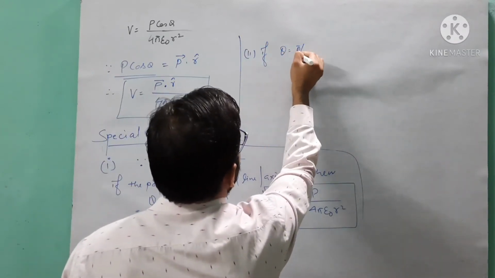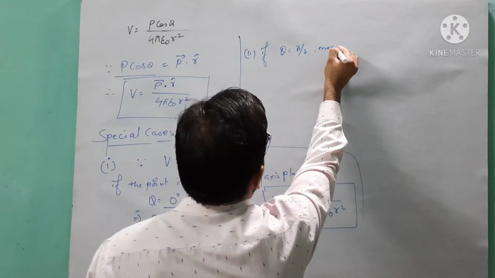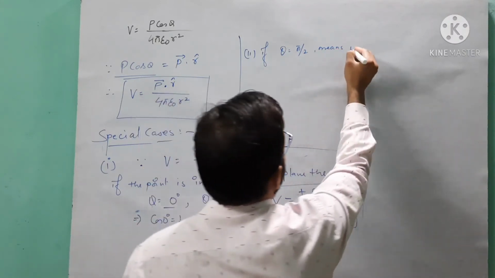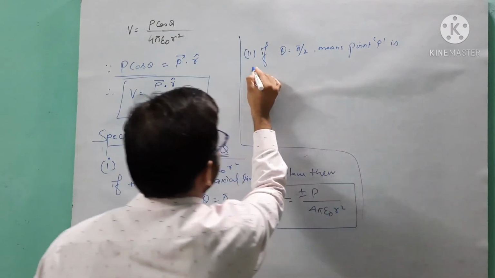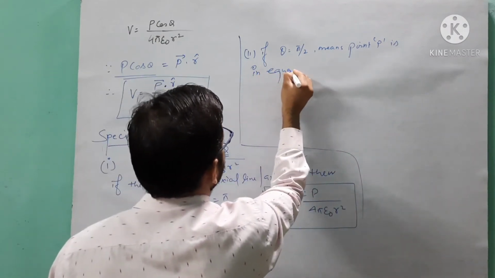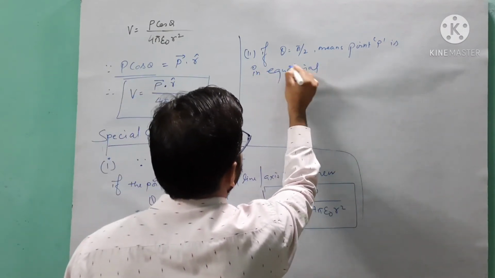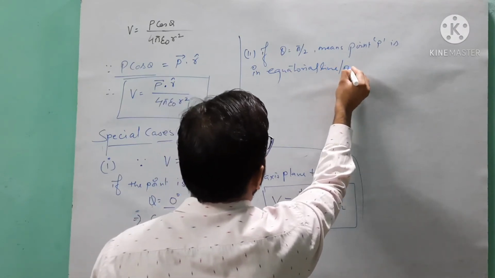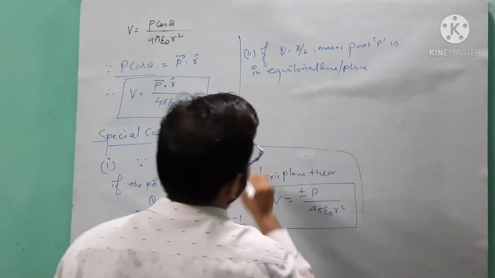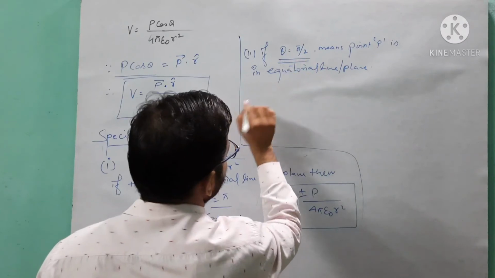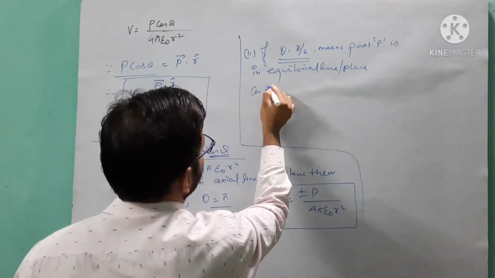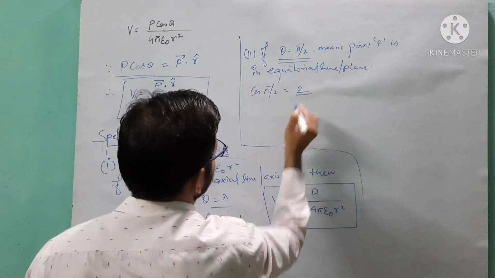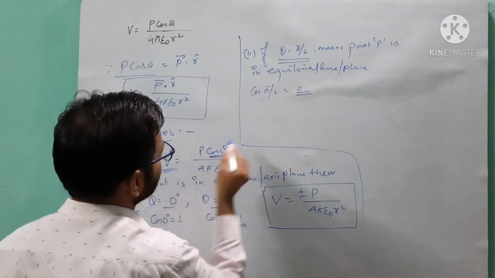Now the second case: if theta is equal to pi by 2, it means point P is in the equatorial line or plane, you can say. At that time theta is equal to pi by 2, so cos pi by 2 is equal to 0.